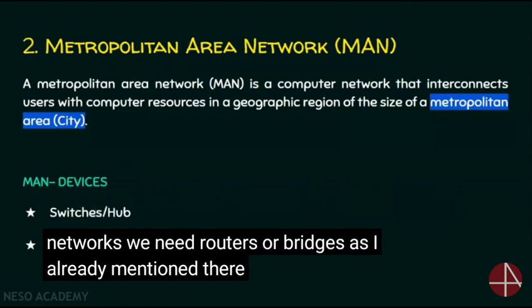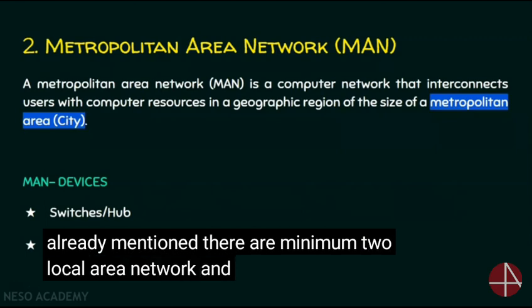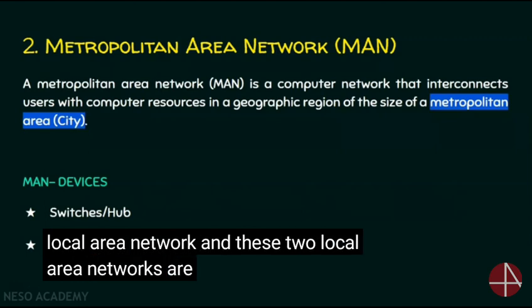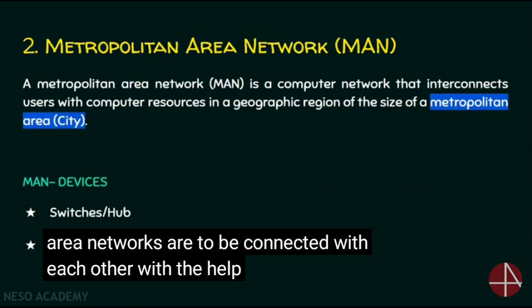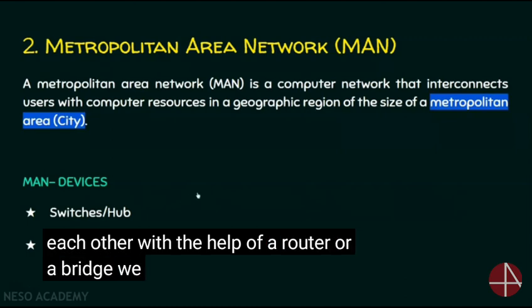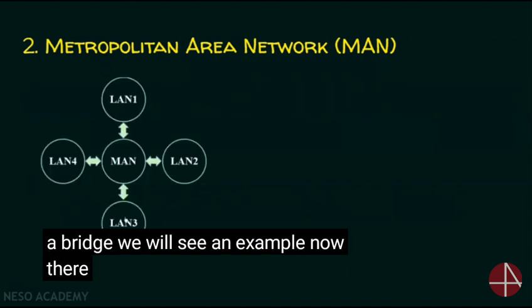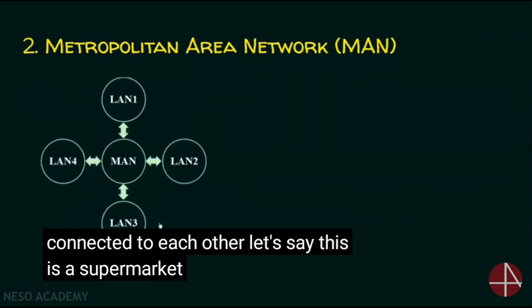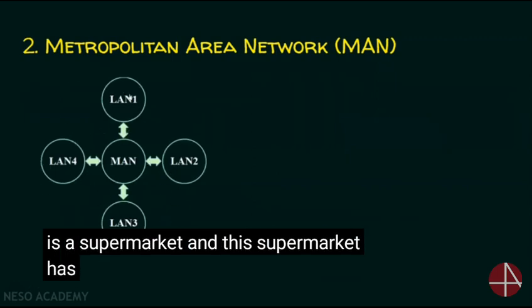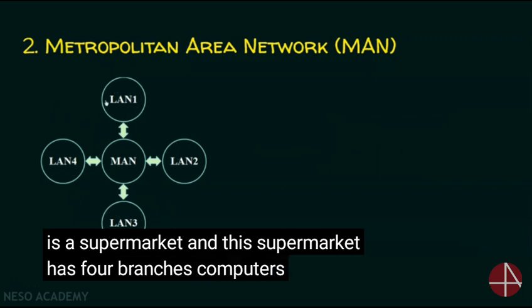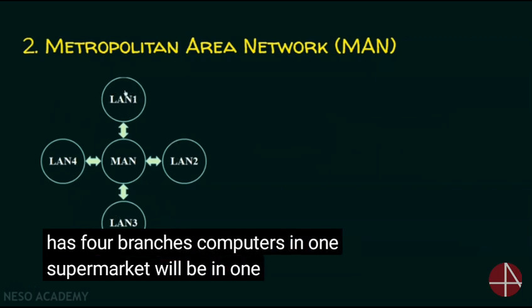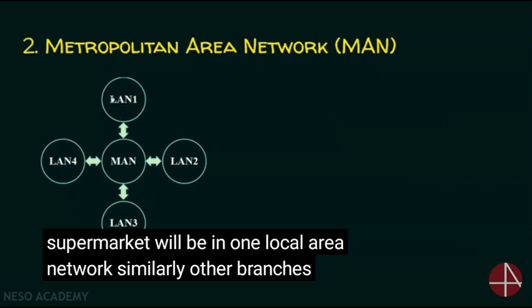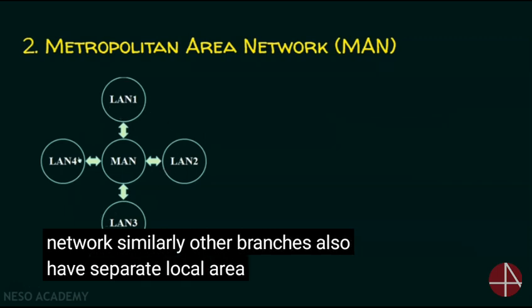As I already mentioned, there are minimum two local area networks and these two local area networks are to be connected with each other with the help of a router or a bridge. We'll see an example now. There are four local area networks connected to each other. Let's take this as a supermarket and this supermarket has four branches. Computers in one supermarket will be in one local area network. Similarly, other branches also have separate local area network.